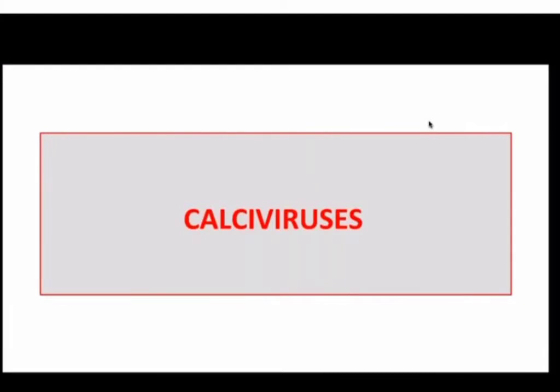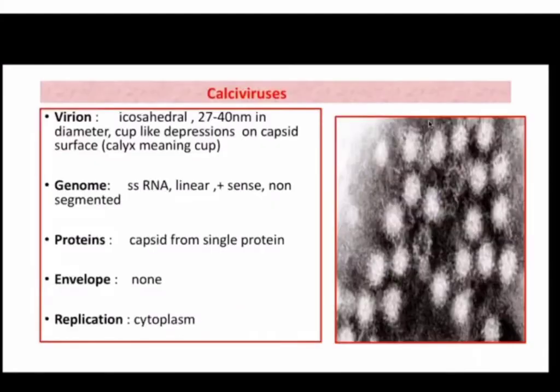Now coming to the caliciviruses. They are viruses that have icosahedral symmetry, and the size is around 27 to 40 nanometer in diameter, and they have cup-like depressions on the capsid. So calyx means cup. Therefore, the name is caliciviruses.